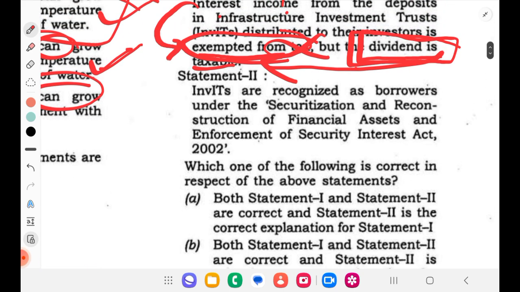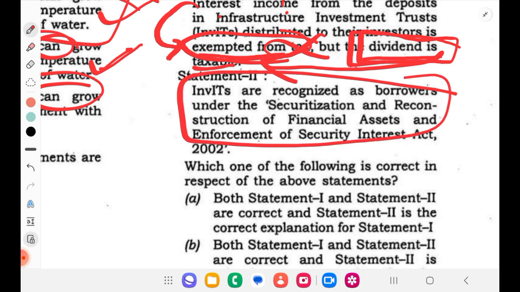But we'll see the second statement. InvITs are recognized as borrowers under the Securitisation and Reconstruction of Financial Assets and Enforcement of Security Interest Act, the SARFAESI Act 2002, is what they are saying. The SARFAESI Act is recognizing InvITs as a borrower. So that's the meaning of this statement.